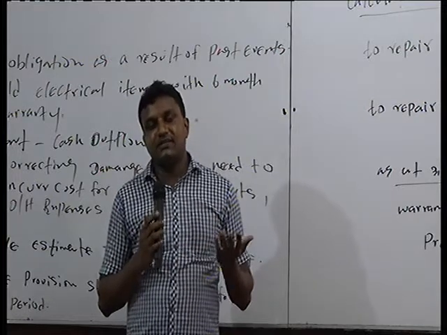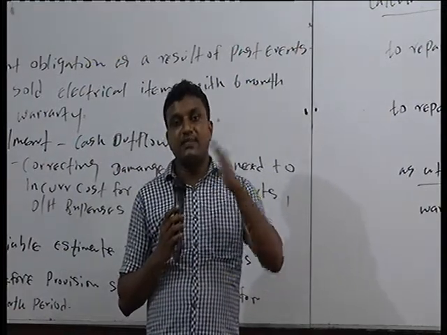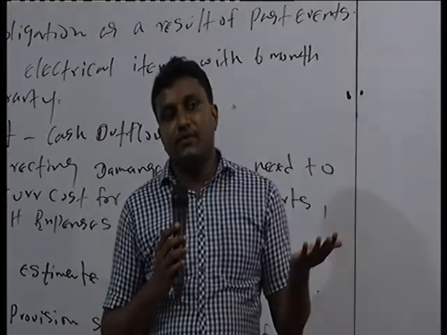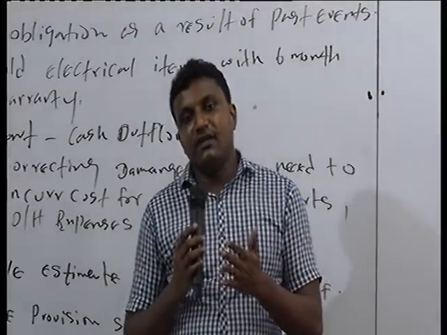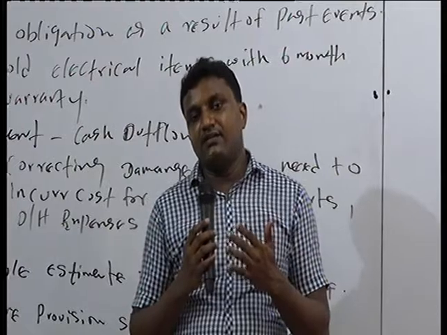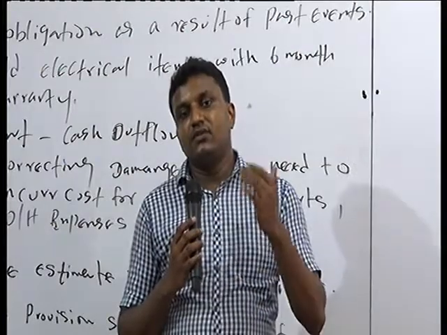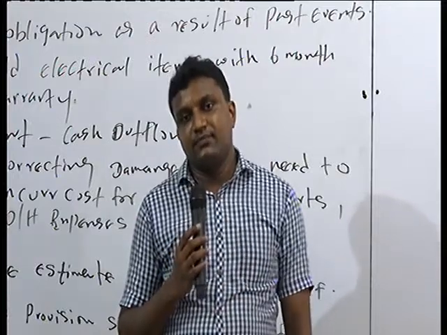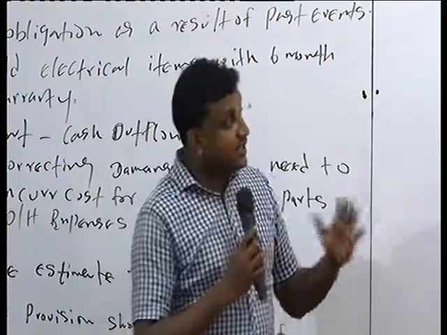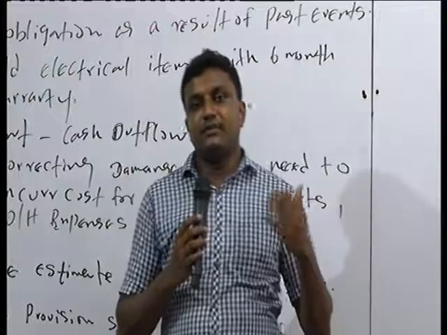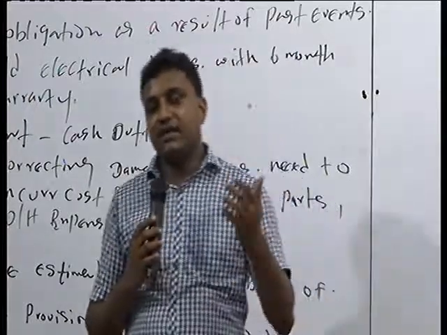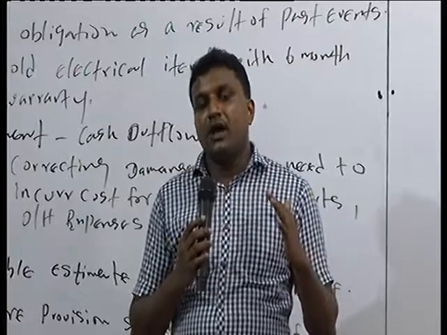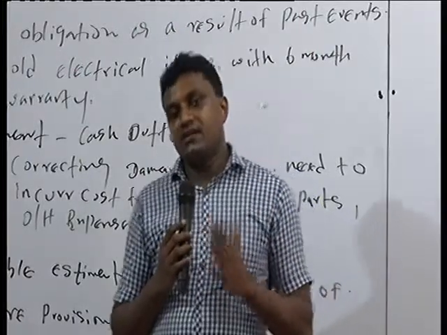Because the examiner can test sometimes, the examiner can ask what is the difference between liability and provision. So in that case you explain the provision first and liability separately. Then identify what the major difference is: the time and the amount are not certain in case of provision, but a liability is always certain, right? For a contingent liability, there is always what? A possible obligation, because its occurrence or non-occurrence will depend on a future event, but totally out of the control of the organization, right?